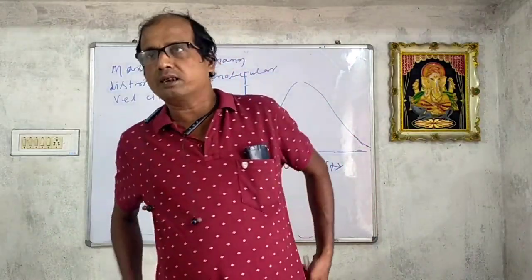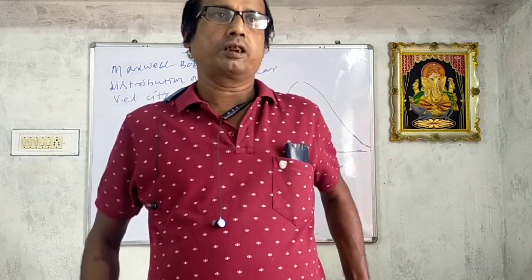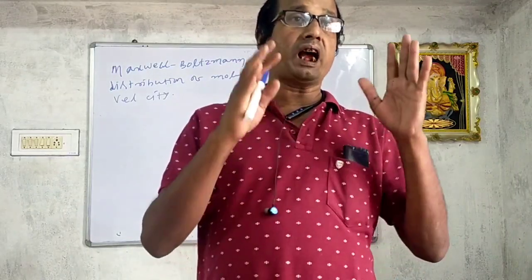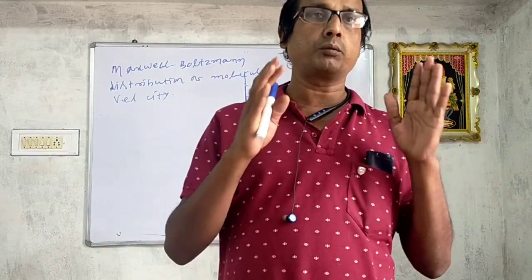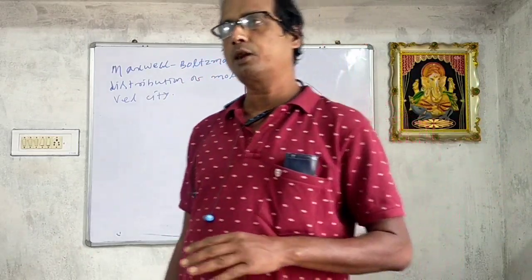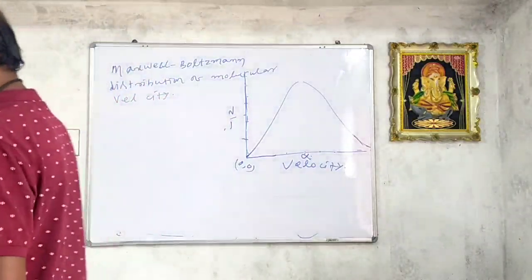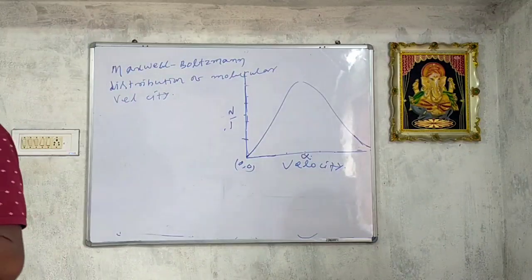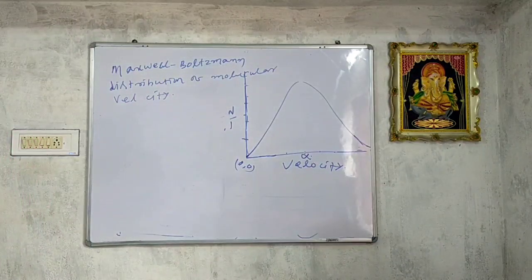Now, my dear students, see, a gas consists of a large number of molecules. So many molecules are present in a gas, and you know from the kinetic model of gases that the molecules travel in different directions with different velocities.